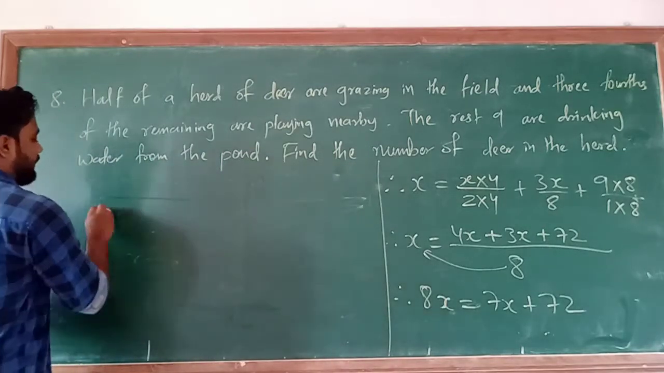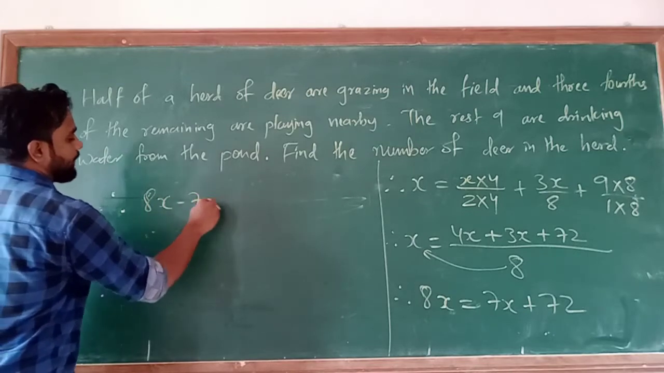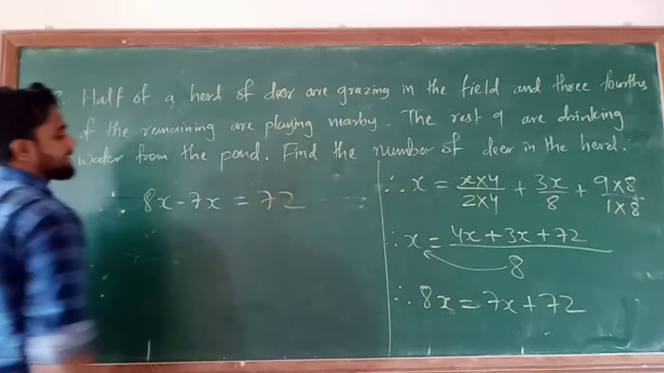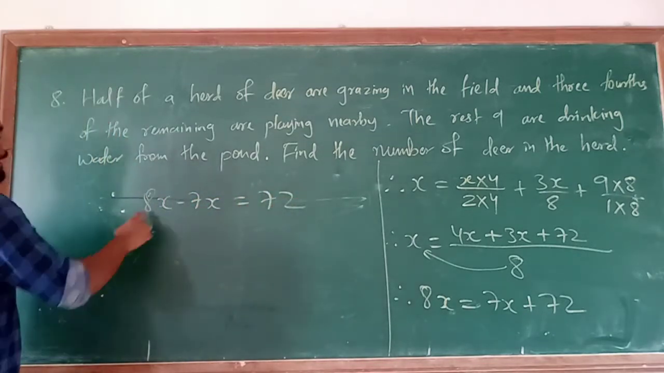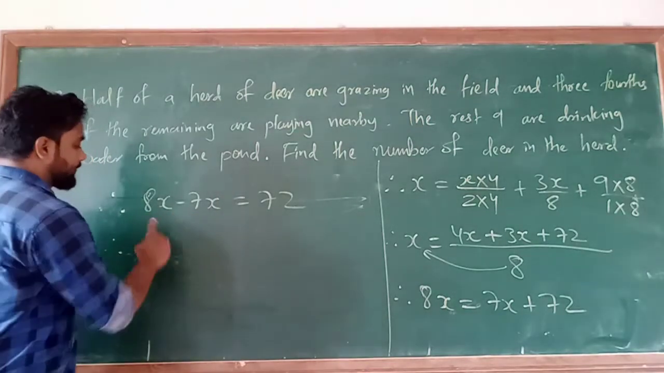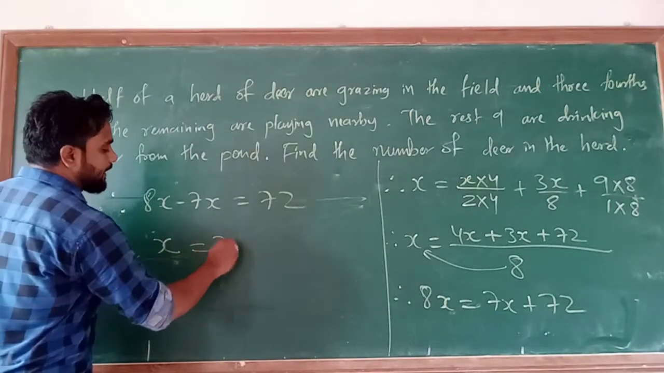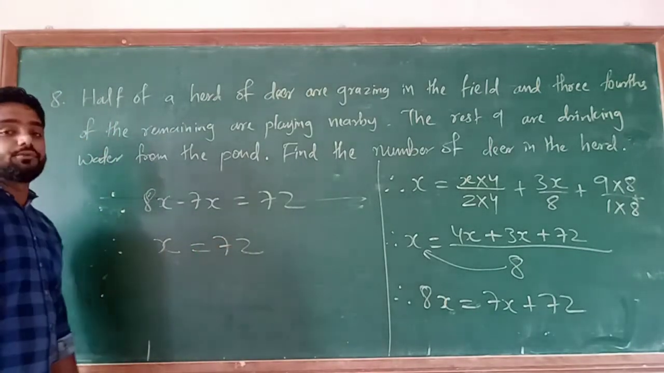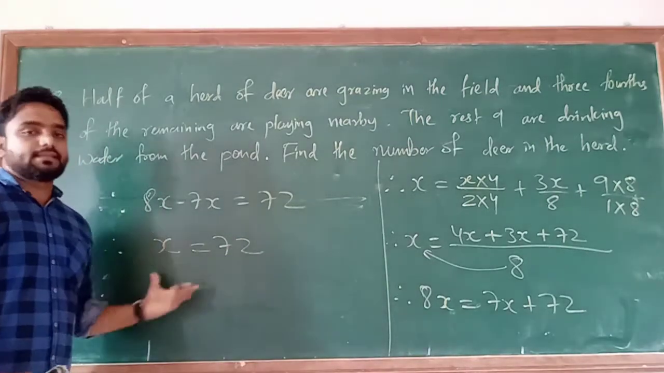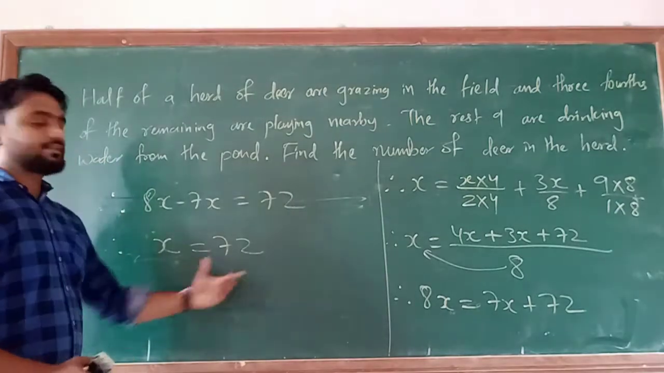So therefore, changing the side of 7x, 8x minus 7x is equal to 72. Now 8x minus 7x is equal to 1x, which you can write as x. So x is equal to 72. Here we are obtaining x, which means the total number of deer is 72.